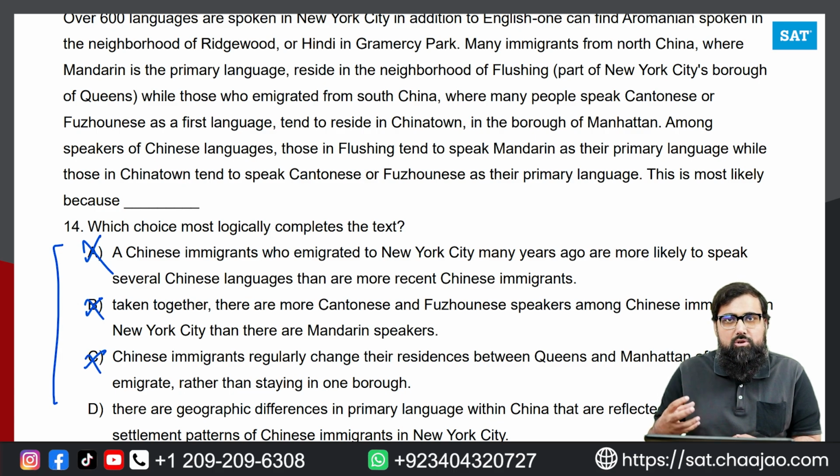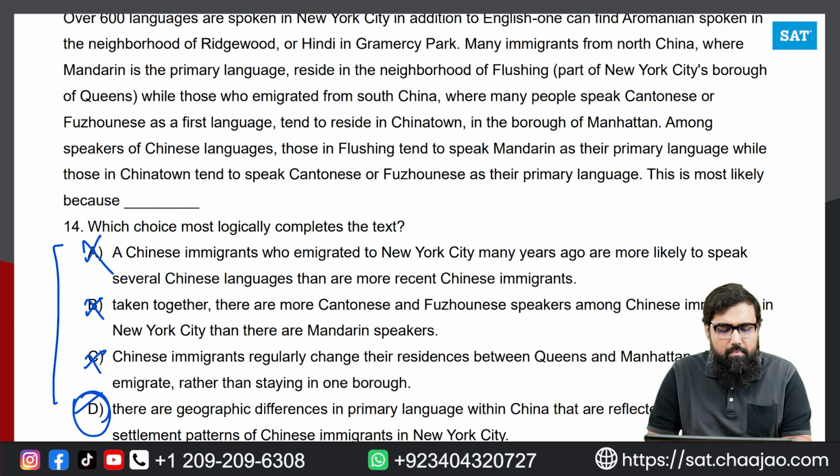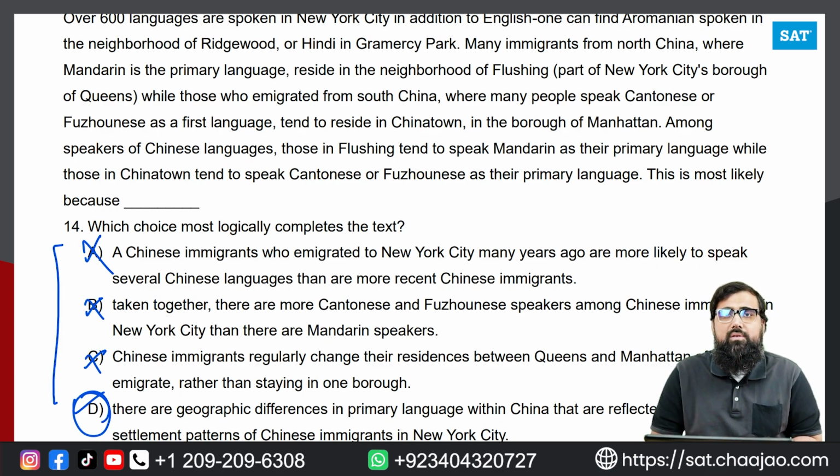So it's actually because of the settlement: different people from different areas of China came into different areas of New York, and the dialect became a bit different. As per the premise in the passage, the conclusion in option D matches best and becomes the reason why there is this difference in language in different areas of New York. So that is why this will be the best answer. We have to have a premise in the passage.